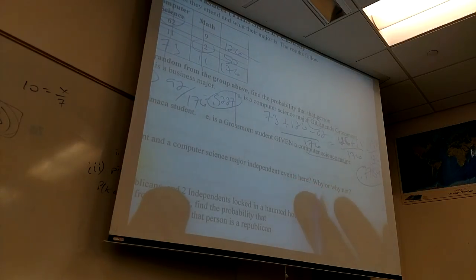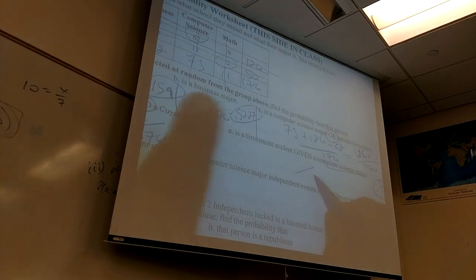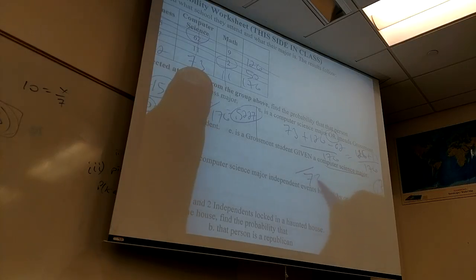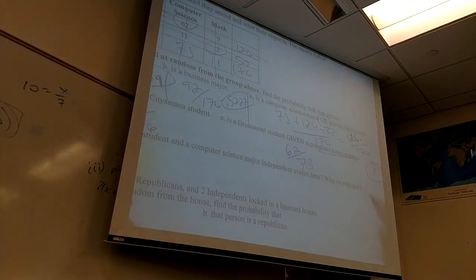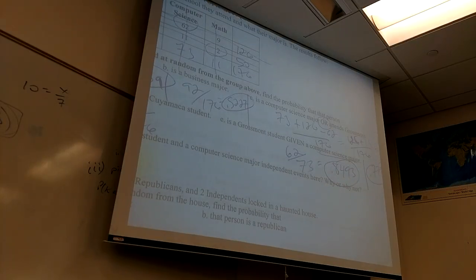So here's my first given. I know that they're computer science majors, so how many people total am I talking about? 73. Out of those 73, how many are Grossmont students? 62. And what is that, roughly? 0.8493? Okay, all right. Now, you guys are all going to totally get this.